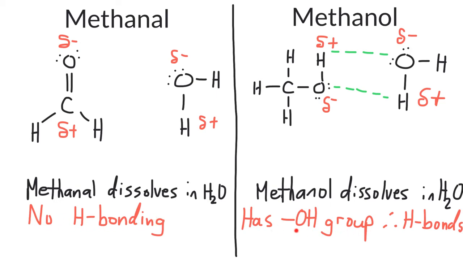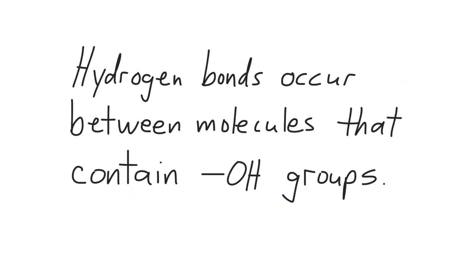Methanol has an OH group, which means you can have hydrogen bonds occurring. So because methanol can have hydrogen bonding, it is more soluble in water than methanal. So the key to remember is hydrogen bonds occur between molecules that contain OH groups. And molecules that can do hydrogen bonding are more soluble in water than molecules that can't do hydrogen bonding.